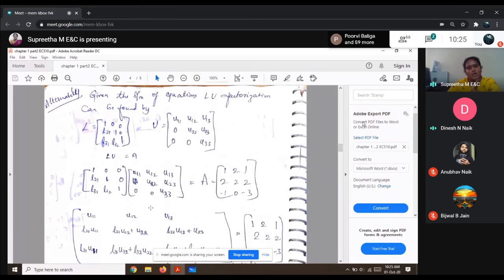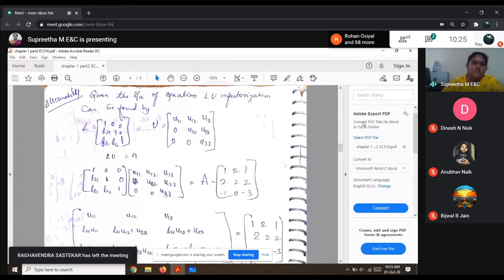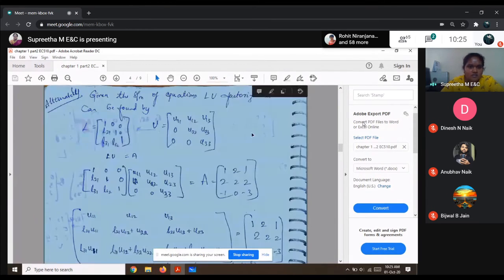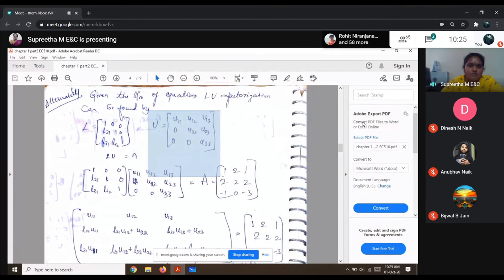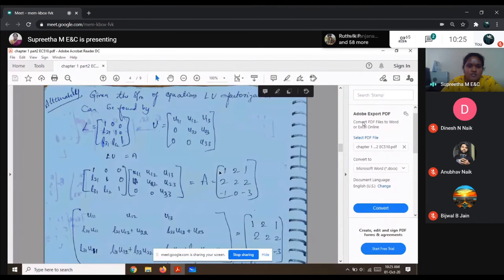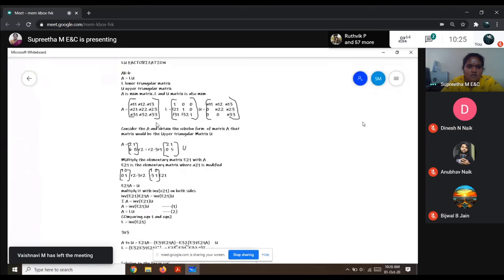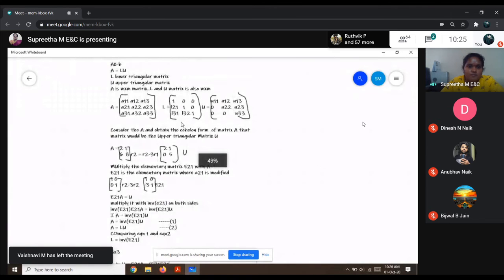The alternate method can be used only when I have to find out the solution to the system. Then it would be better. Anyway, I'll discuss this, but I feel this is tough compared to the method which we discussed in the last class. You can see here, I've written the general form of the L matrix, and I've also written the general form of the U matrix, which we discussed in the last class.